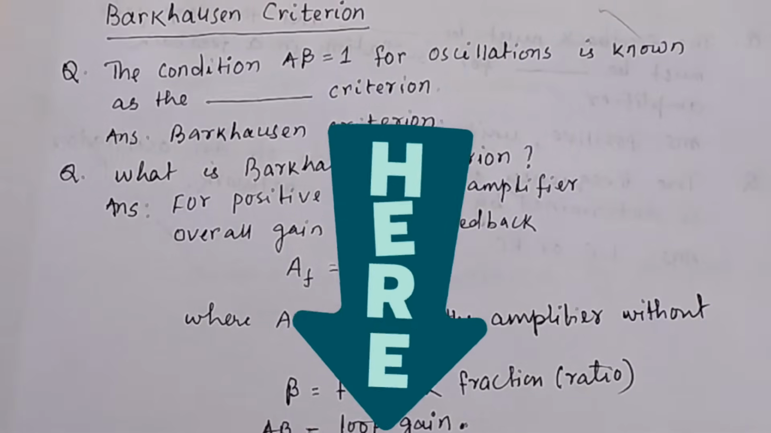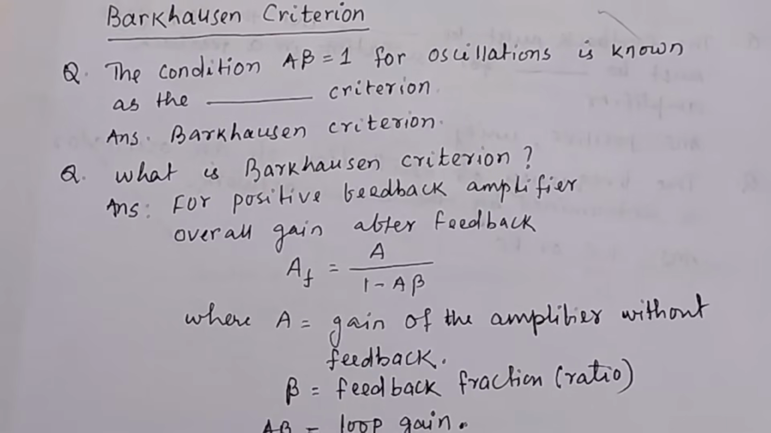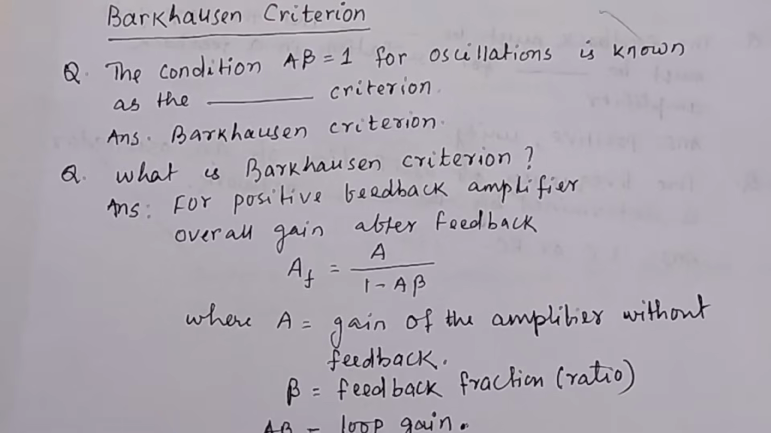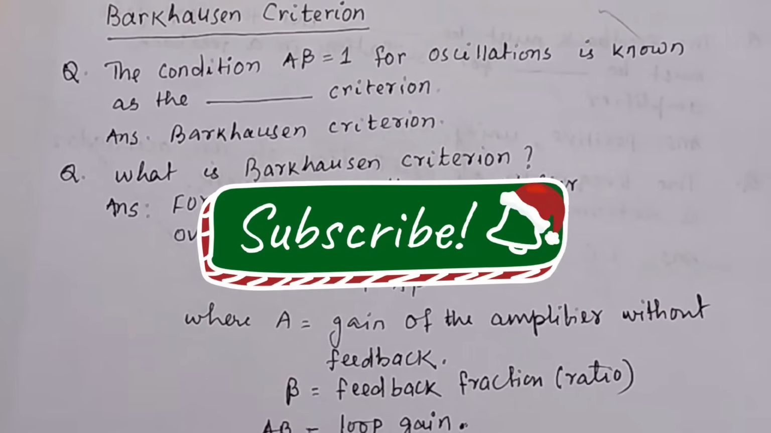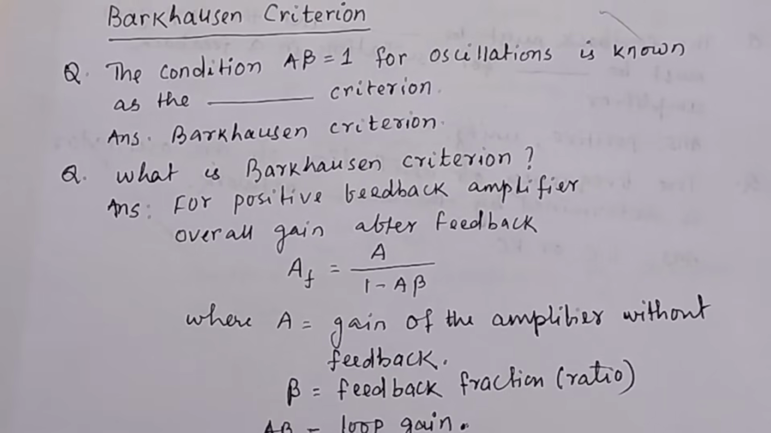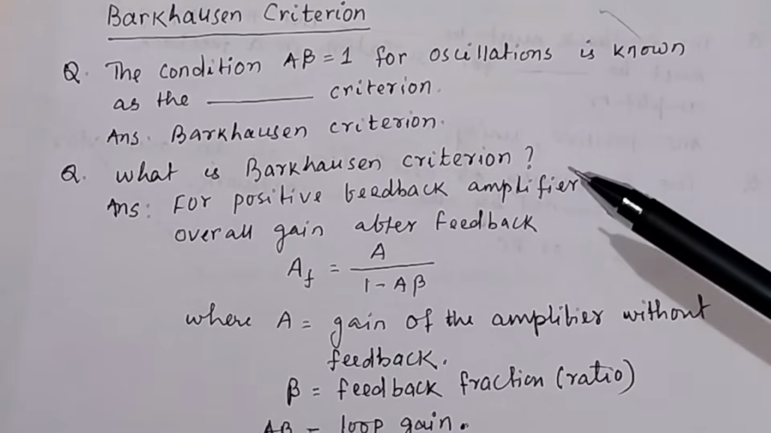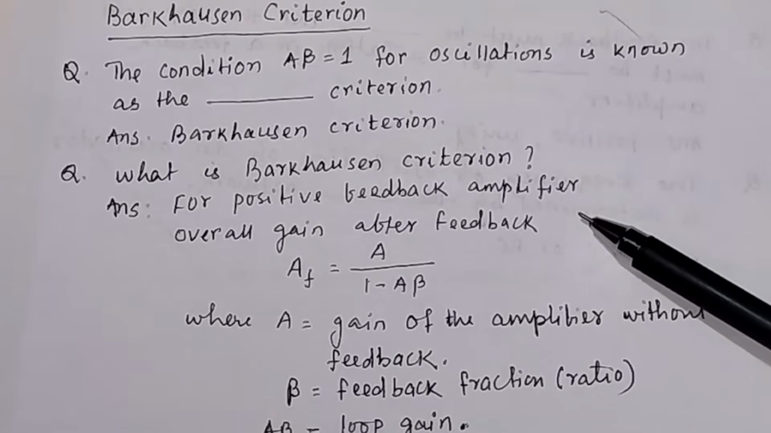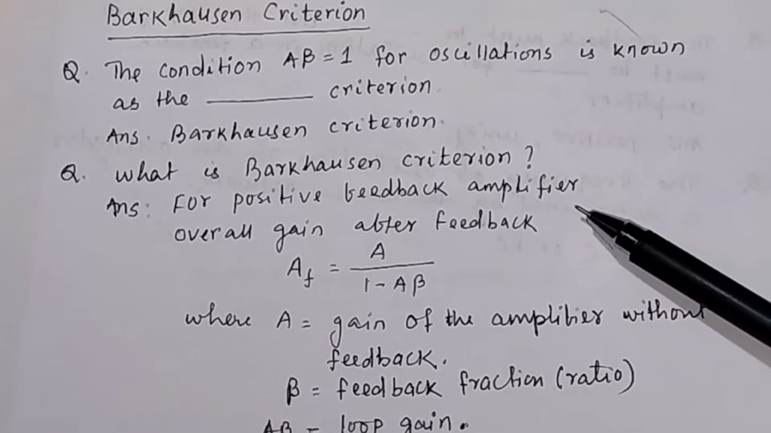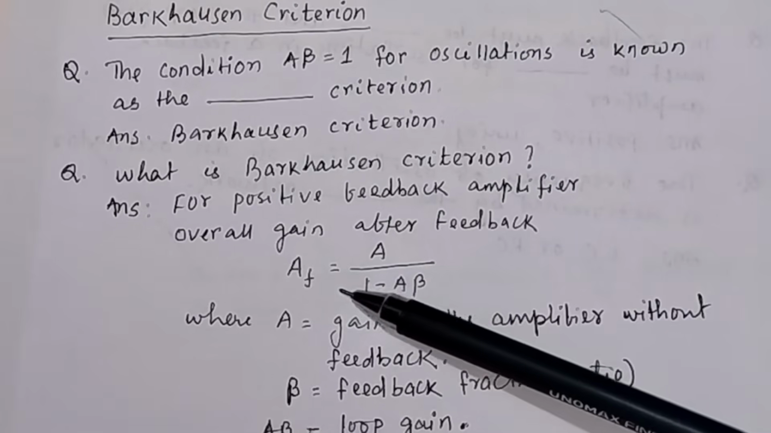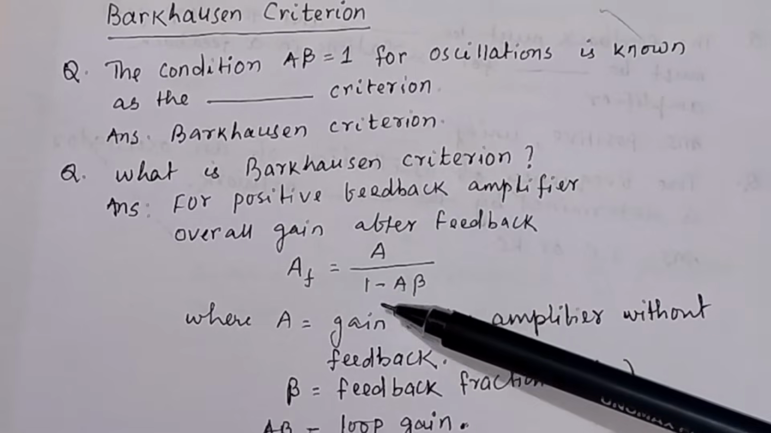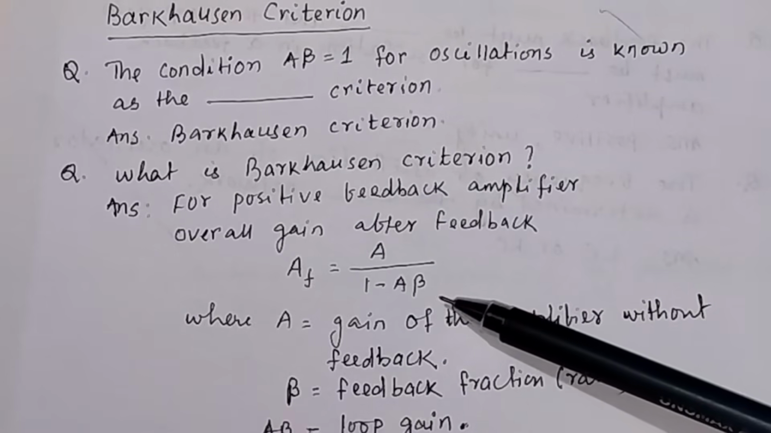In the previous video, I discussed the oscillator. You should watch the previous video about the oscillator before watching this video. In an oscillator, we basically use positive feedback. In the oscillator, we use positive feedback amplifiers, and in the case of positive feedback amplifiers, the overall gain after feedback is given by AF is equal to A divided by 1 minus A beta.